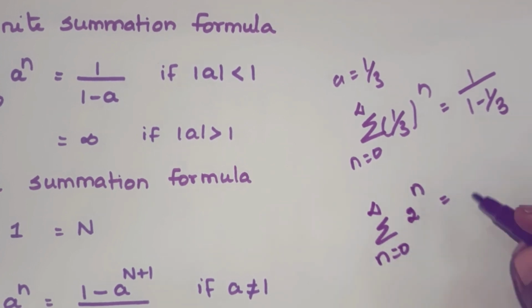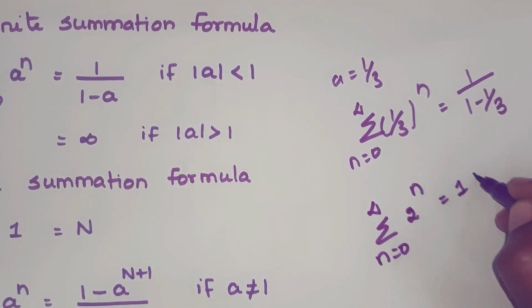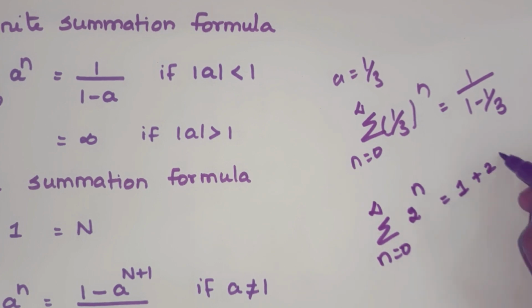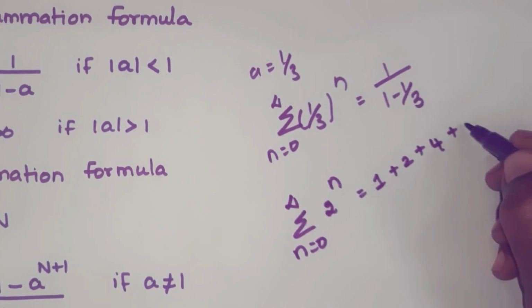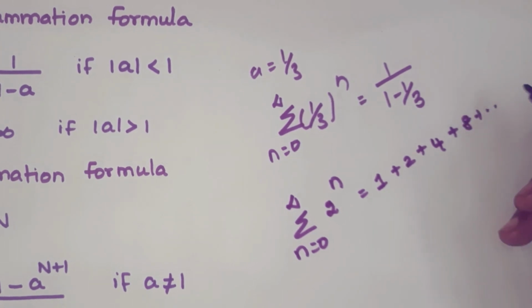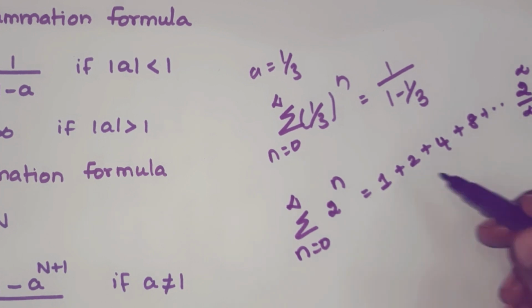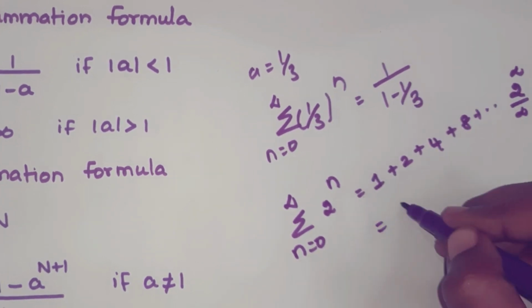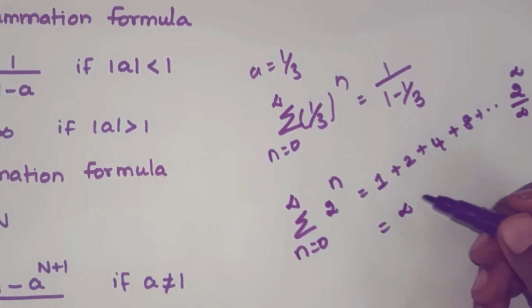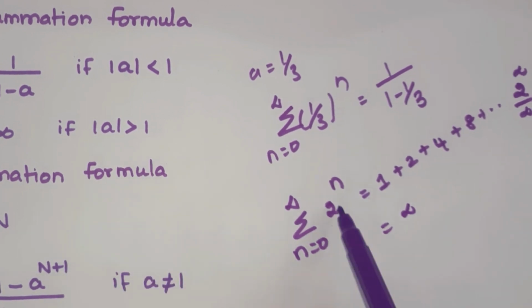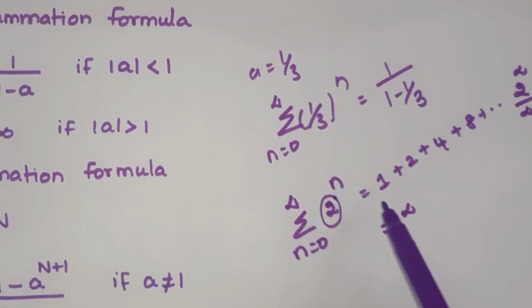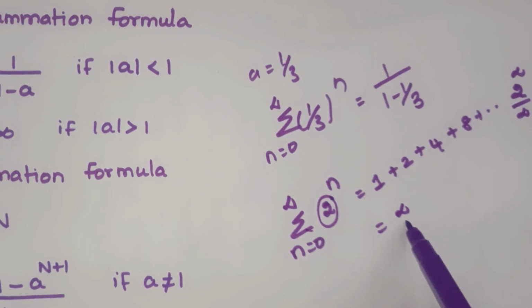For n is 0, you get 2 power 0, which is 1. For n is 1, you get 2. Then n is 2, you get 2 power 2, 4. Then n is 3, 2 power 3, 8. It goes on, and the last value is 2 power infinity, which is almost infinity. If you are adding all these values, you definitely get infinity. So if the magnitude of a is greater than 1, then definitely the summation value becomes infinity.